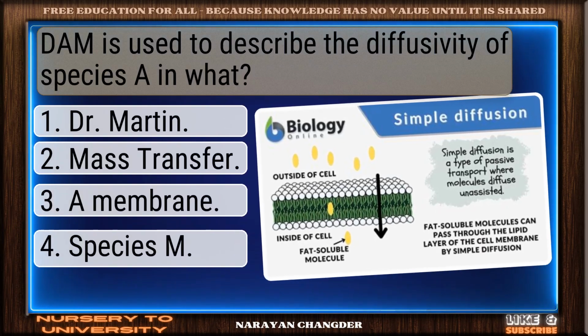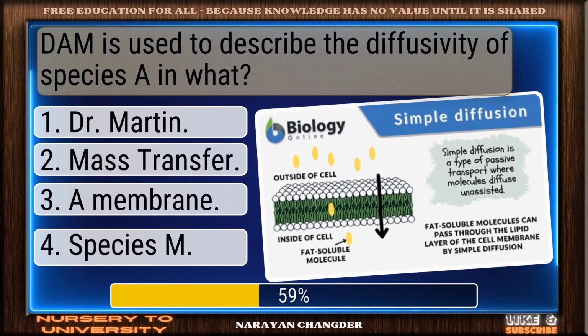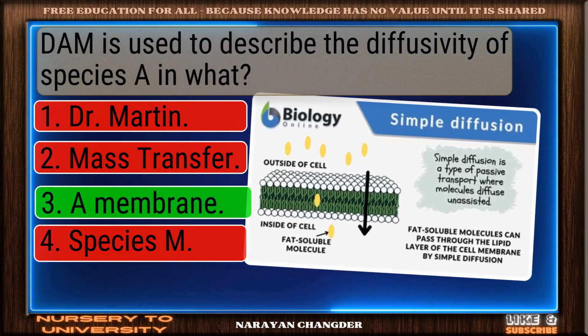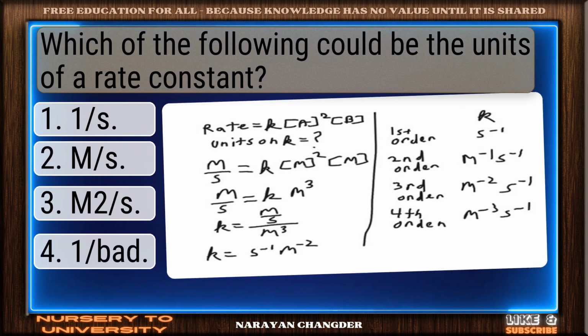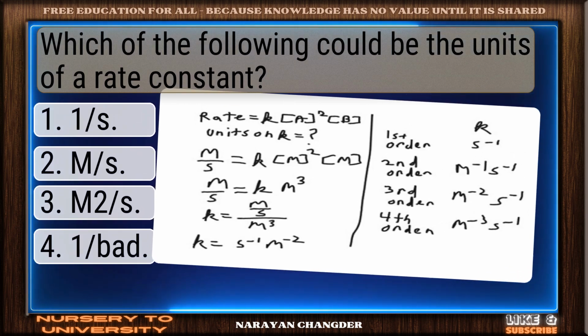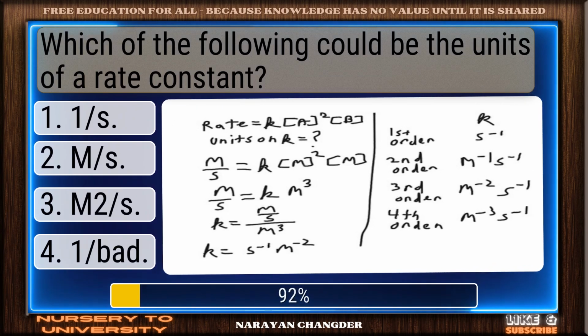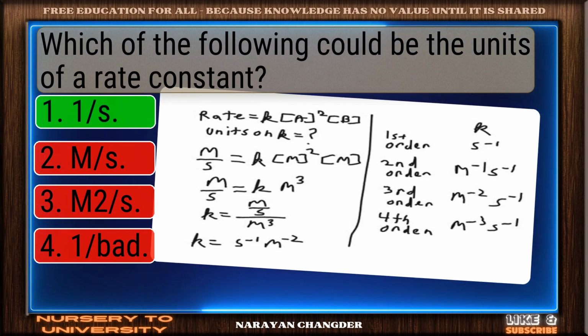DAB is used to describe the diffusivity of species A in what? Well reasoned. A membrane is the correct choice. Which of the following could be the units of a rate constant? You're right. 1 per second is the correct answer.